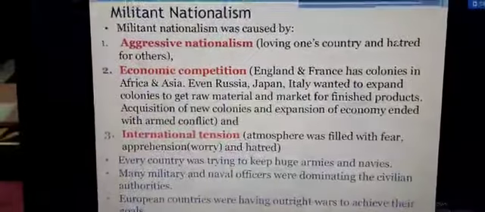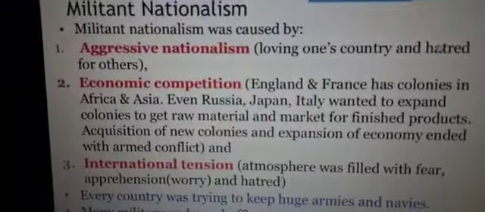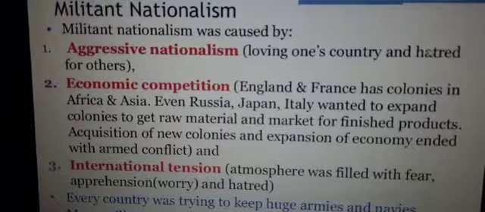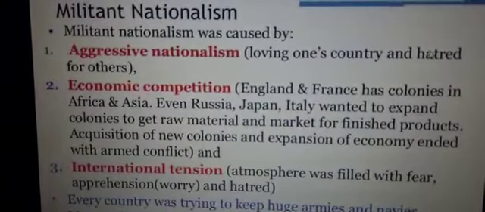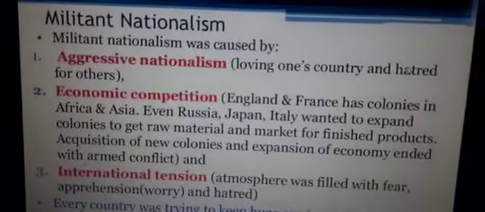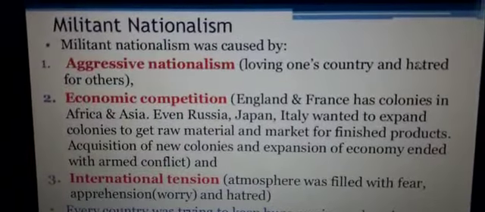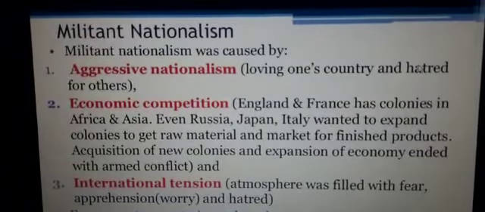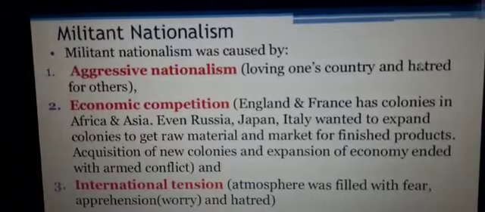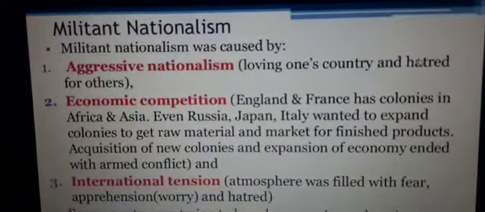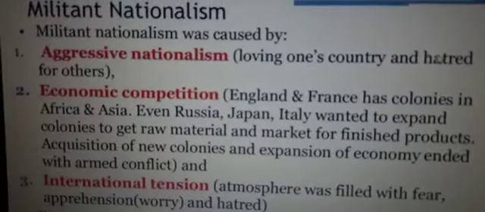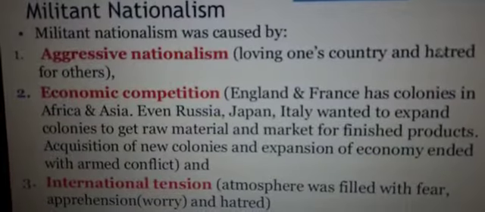Now, children, militant nationalism. Here, one by one, I am taking aggressive nationalism. What does the word nationalism mean? It means loving one's country and hatred for others. Then economic competition. England and France had colonies in Africa and Asia. Even Russia, Japan and Italy wanted to expand colonies. Everyone wanted to expand colonies for raw material, children, and a market for finished goods, as you have already done, while British, because India was also a colony of the British.